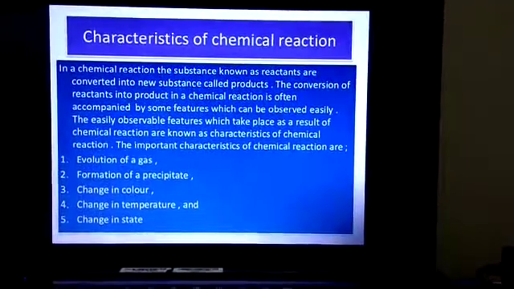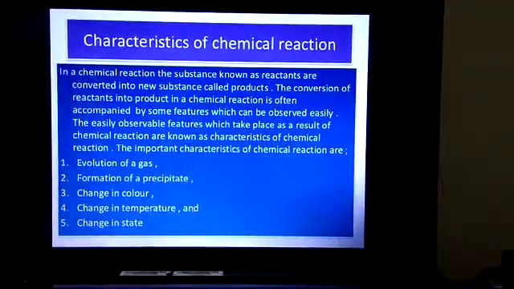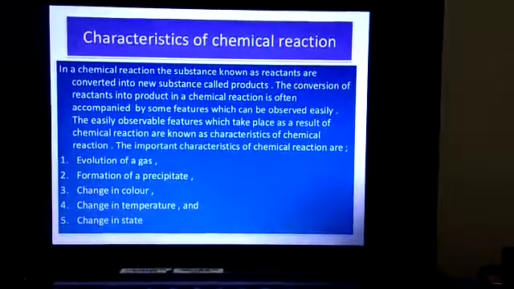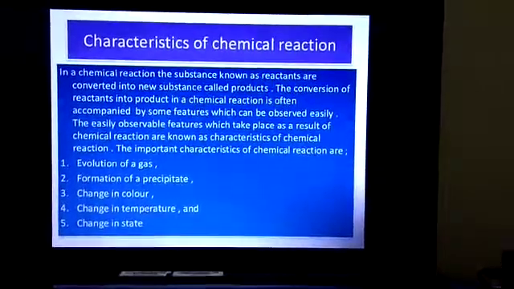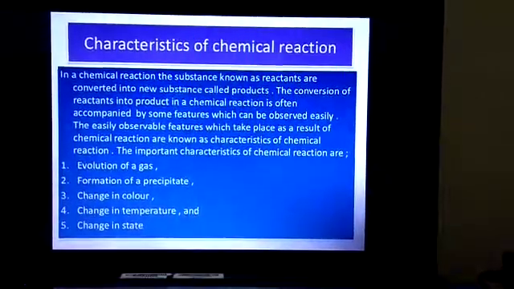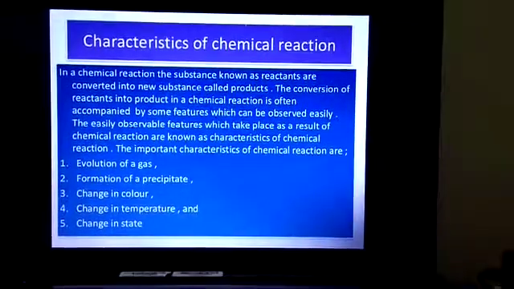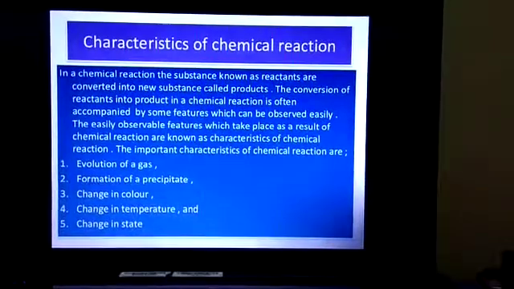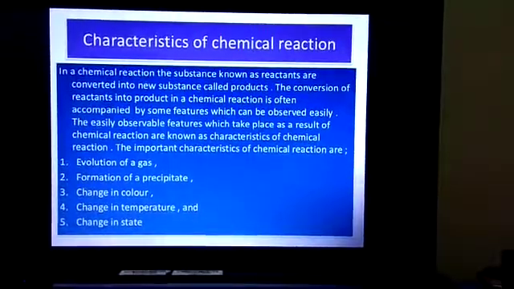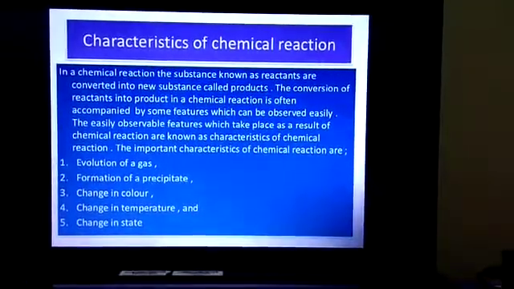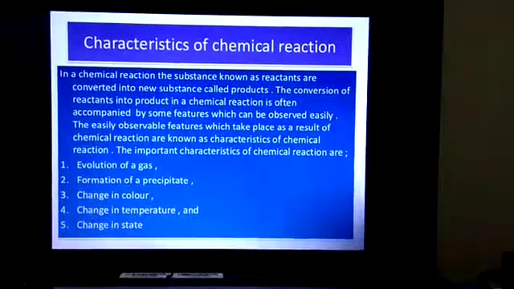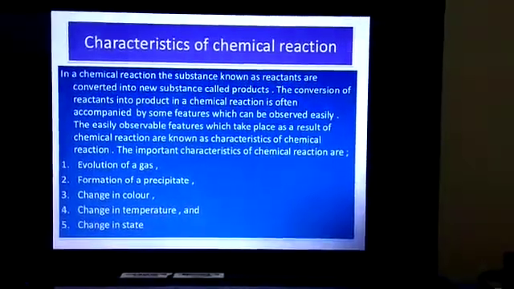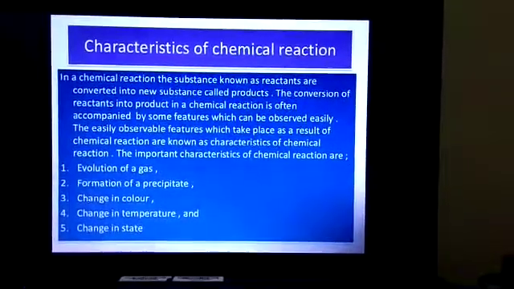So the first characteristic is evolution of a gas. Second, formation of a precipitate. Third, change in color. Fourth, change in temperature. And the fifth is change in state. It means after observing these changes in the reactants, we can say that a chemical reaction has been completed.